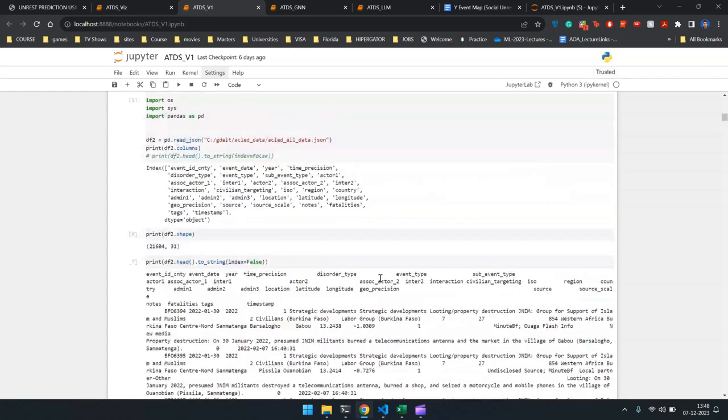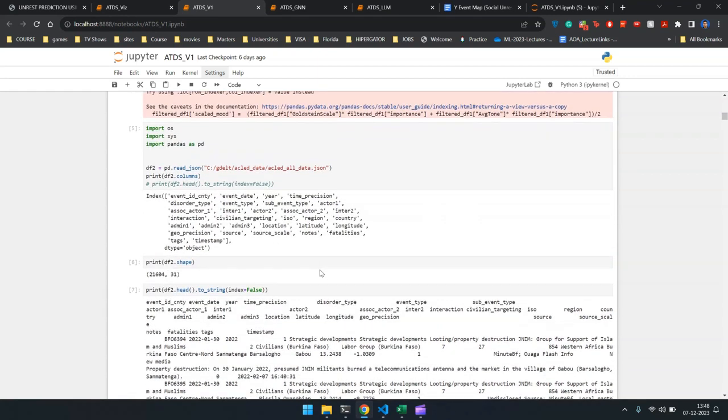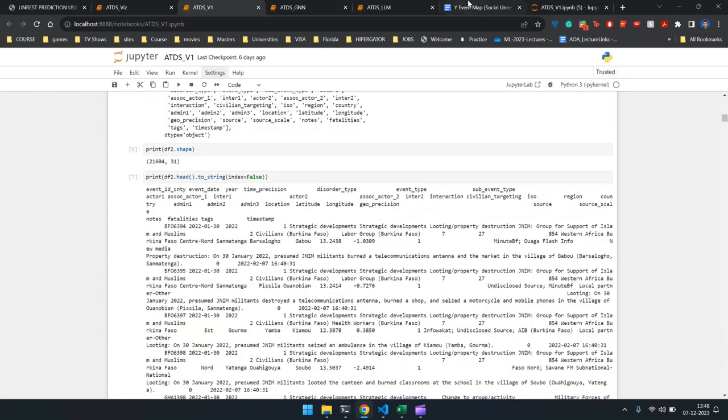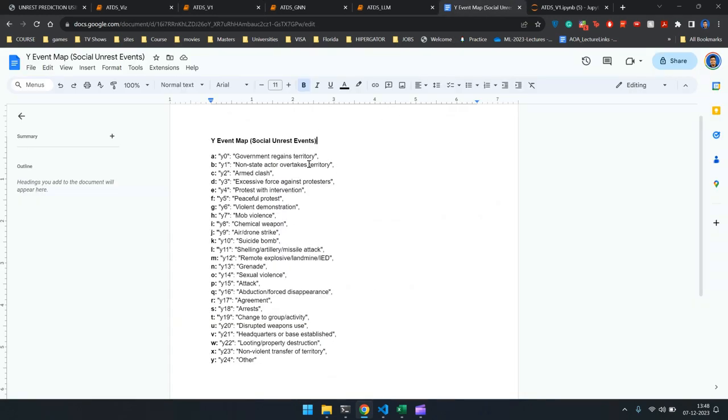And this is our ACLED data set, which gives us data about the events we're trying to predict. So here we have a Y event map. This is from the ACLED data set. As my teammate mentioned earlier, you would have noticed our UI predicting these values as outputs, so maybe between A to Y or Y0 to Y24, 25 different columns. Each column stands for a different kind of social unrest event. So for example, A stands for government regains territory, E stands for protest with intervention, F stands for peaceful protest. So this is what most of our models are trying to predict.